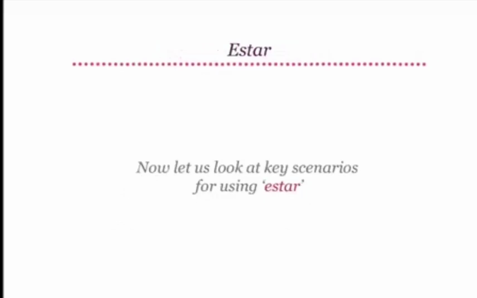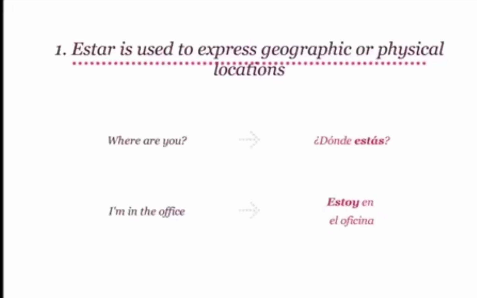We are familiar with the scenarios for using ser. Now let us look at key scenarios for using estar. In the first scenario, estar is used to express geographic or temporary physical locations, or where someone is at a point in time. Let's have a look at some examples. Where are you translates to ¿Dónde estás? Can you try that yourself?